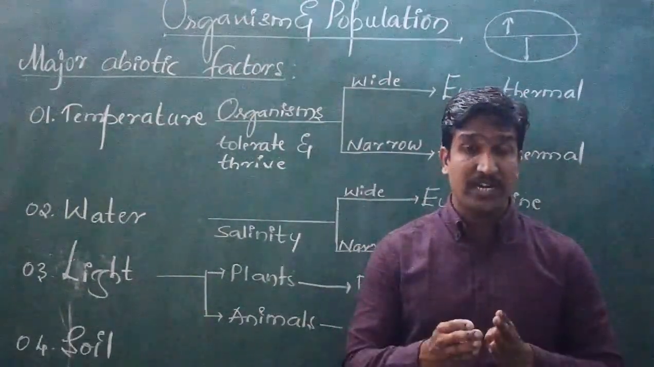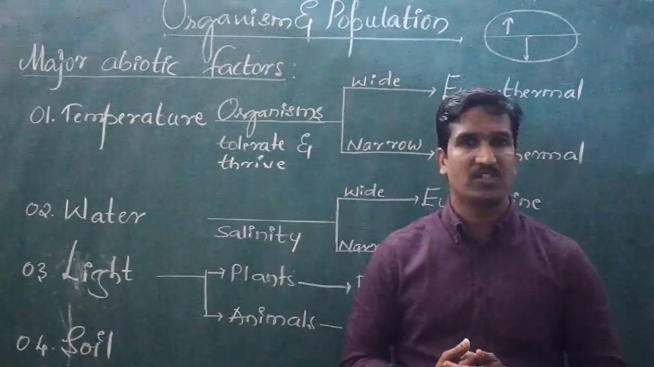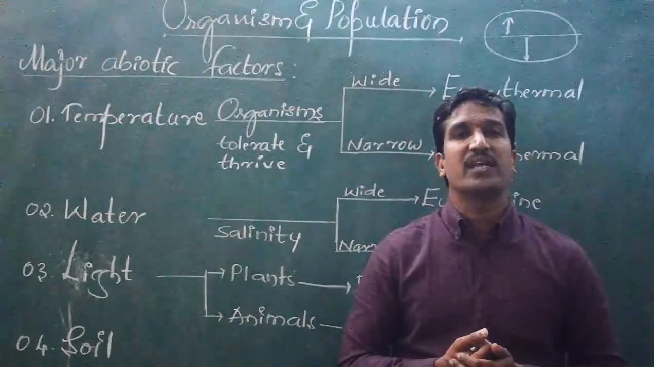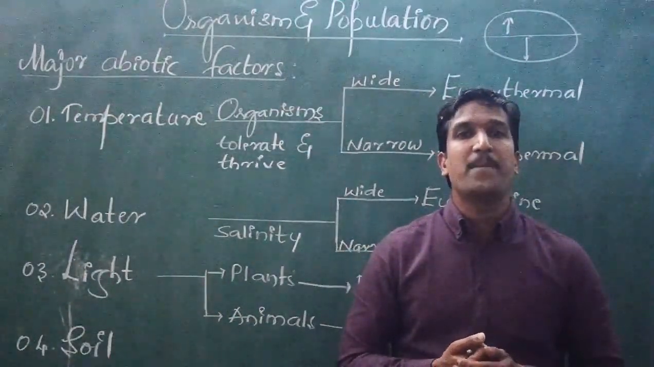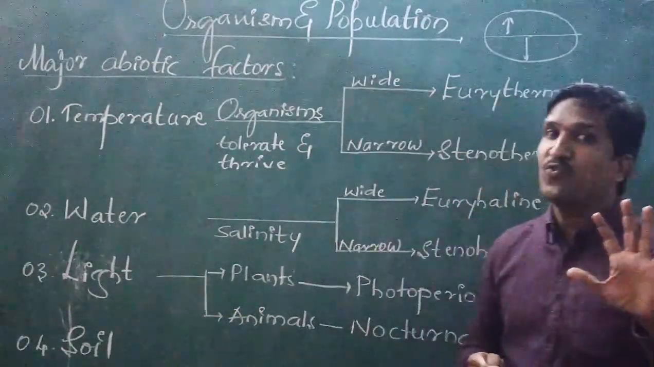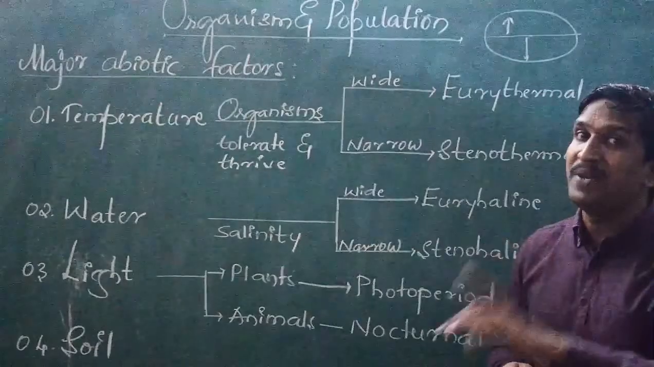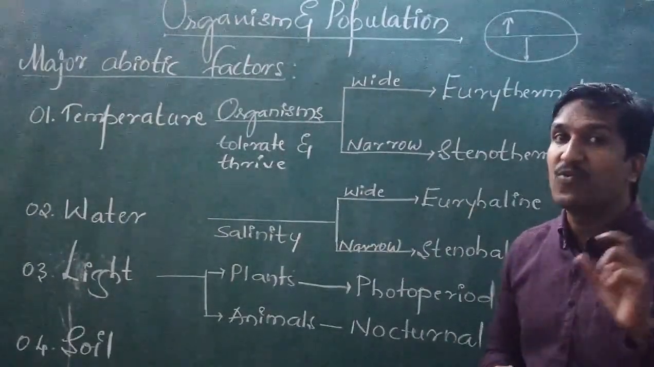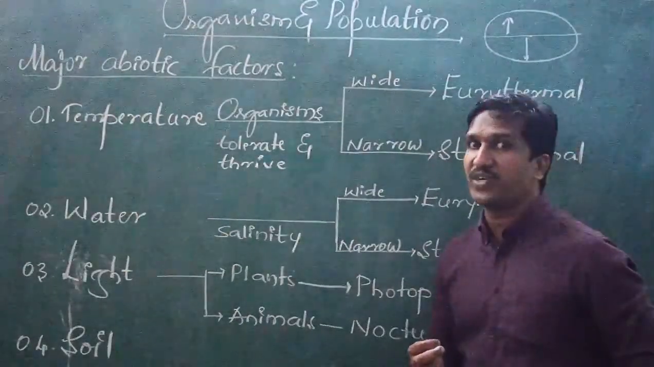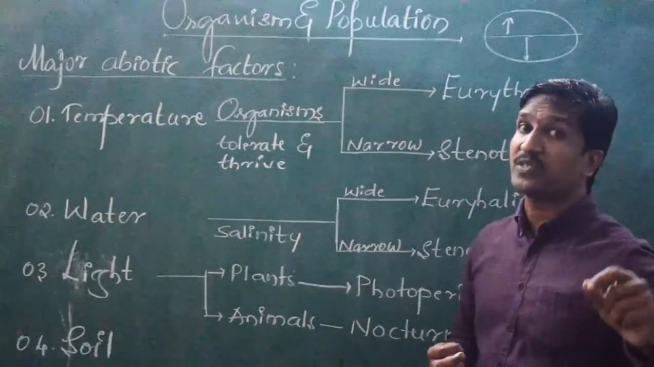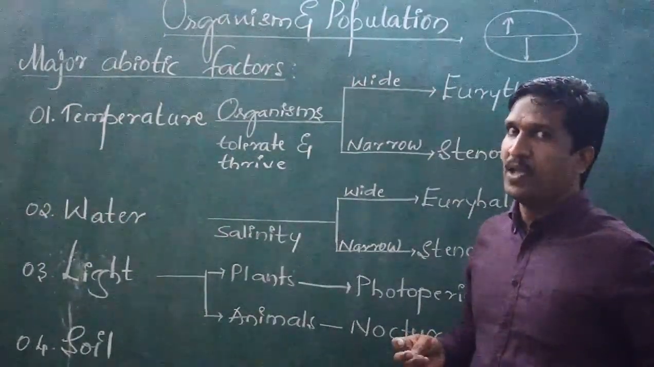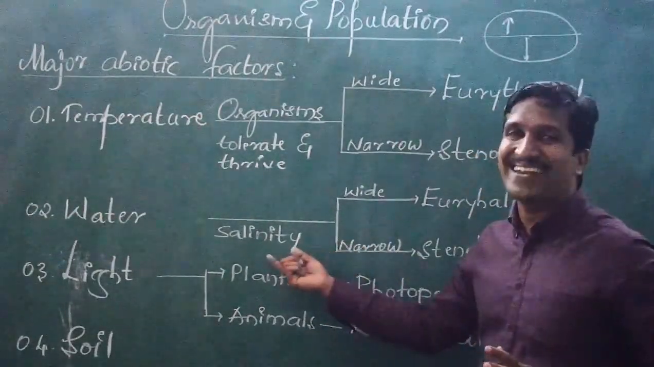So like that, organisms have been classified on the basis of that. On the basis of salinity, the water we drink has a salinity of 5 ppm, parts per million, below 5 ppm. 5 ppm is the normal range of salt present in the water, so we call it fresh water. Mineral water, more than that, is considered as salinity.